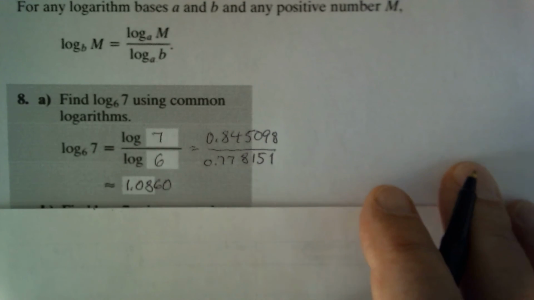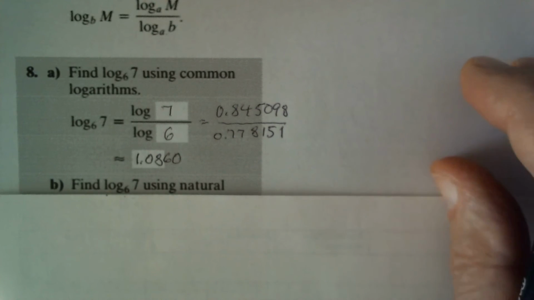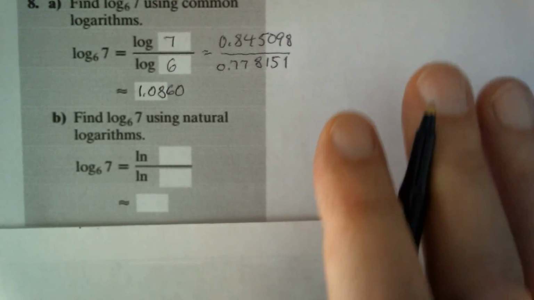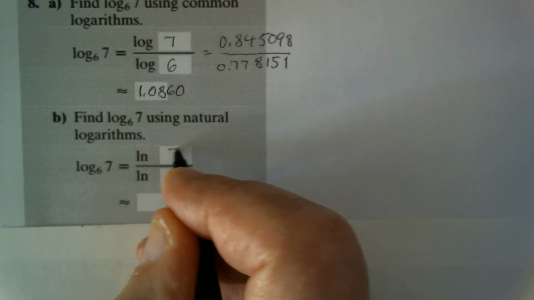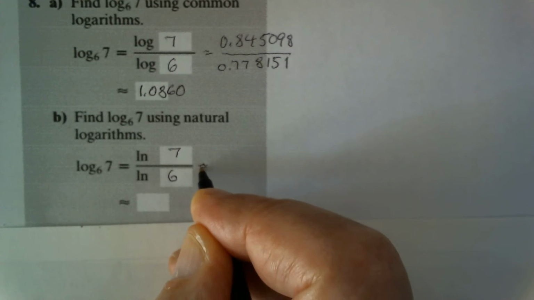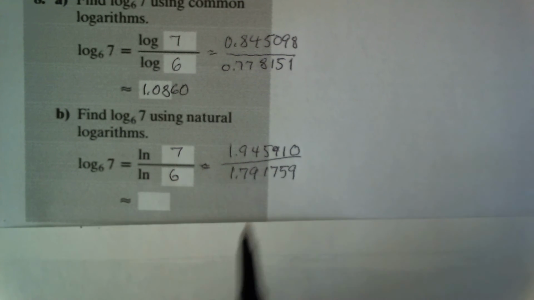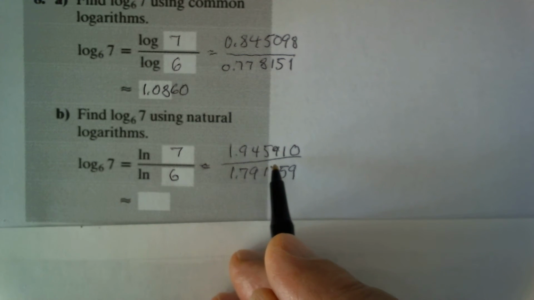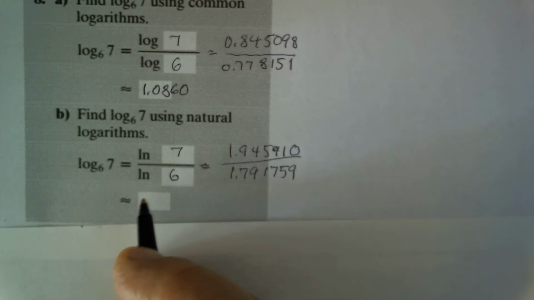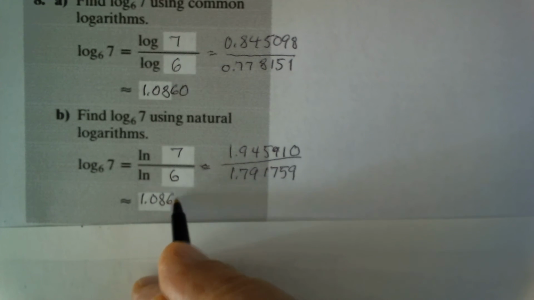Similarly, when we are asked to find the log base 6 of 7 using natural logarithms, of course it's the same. It's the natural log of 7 divided by the natural log of 6, and that's approximately equal to 1.945910 divided by 1.791759, and of course the ratio will be the same, approximately 1.0860.